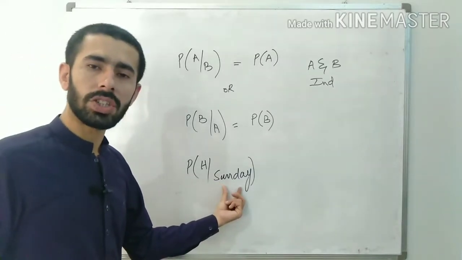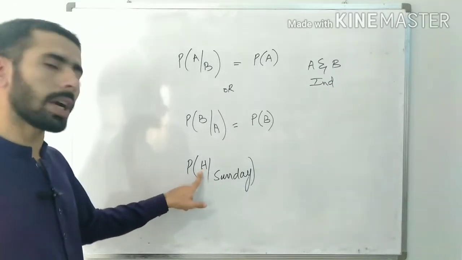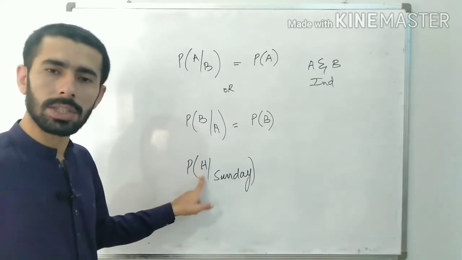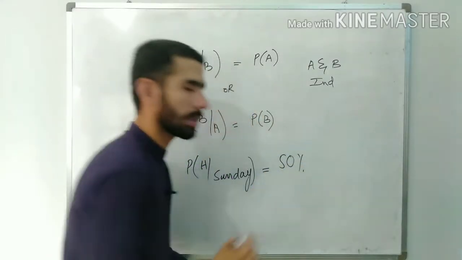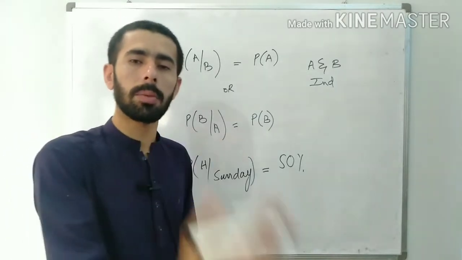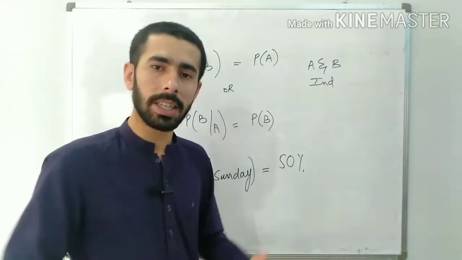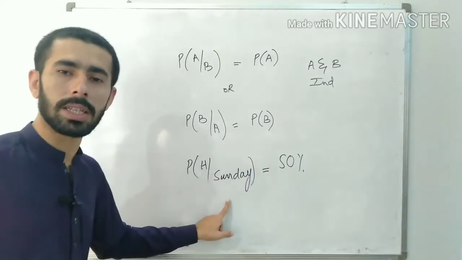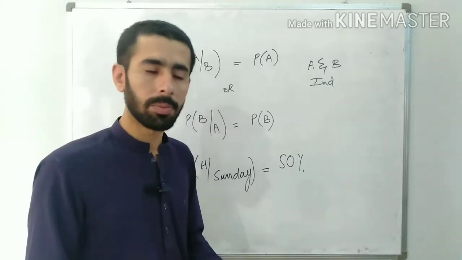The information that today is Sunday would never update my information regarding getting the head. So again the chances of getting a head would be those traditional 50%. Nothing happened to those chances. They did not update to 70%, they did not improve to 80%, they still remained the same 50%, because Sunday does not affect the chance of getting a head or a tail.